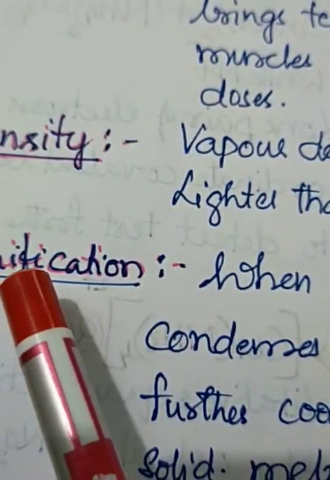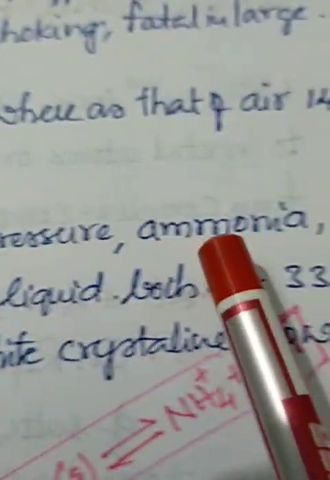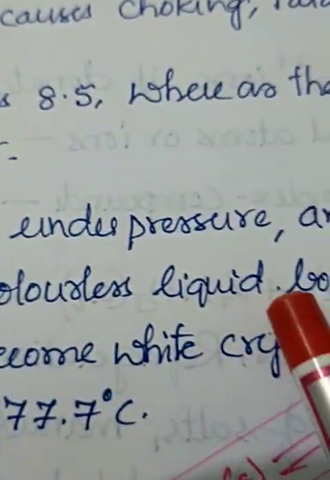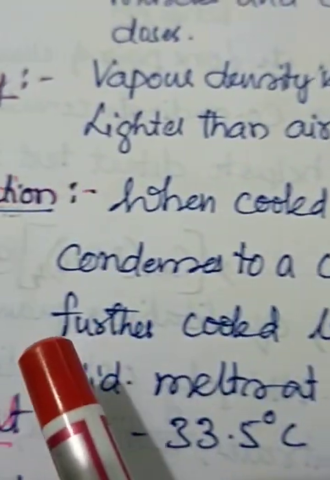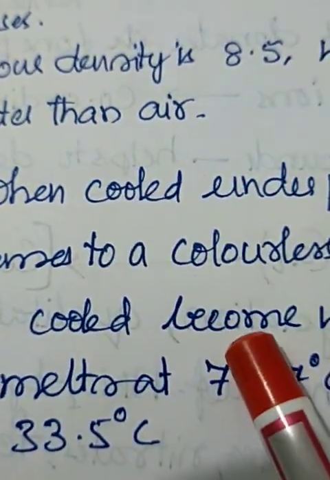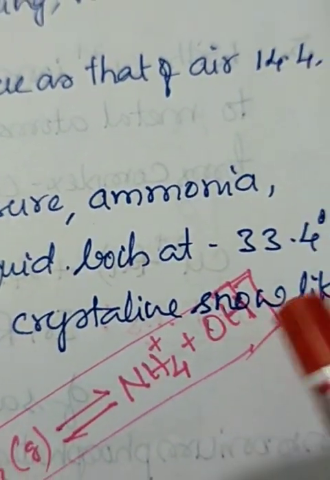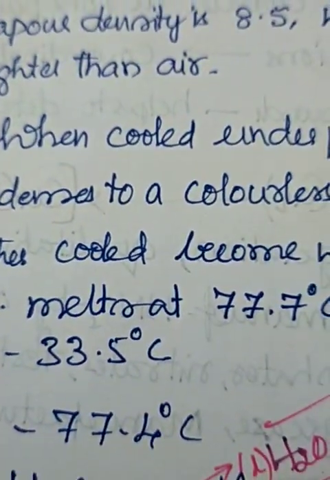So this is very clear here. What happens in liquefaction? When cooled under pressure, ammonia condenses to form a colorless liquid, boils at 33.4 degrees Celsius, and further cooled becomes a white crystalline snow-like solid that melts at 77.7 degrees.